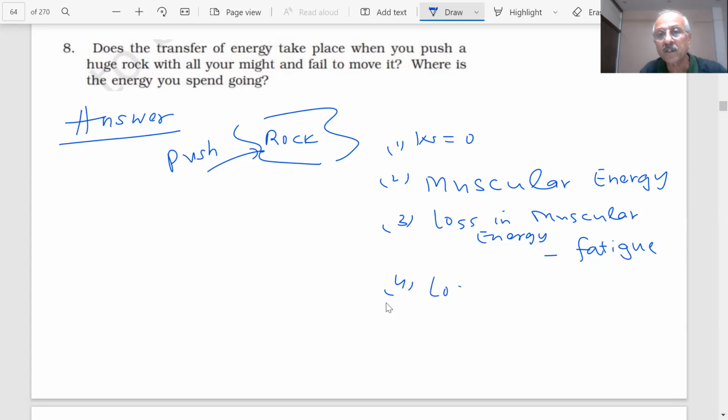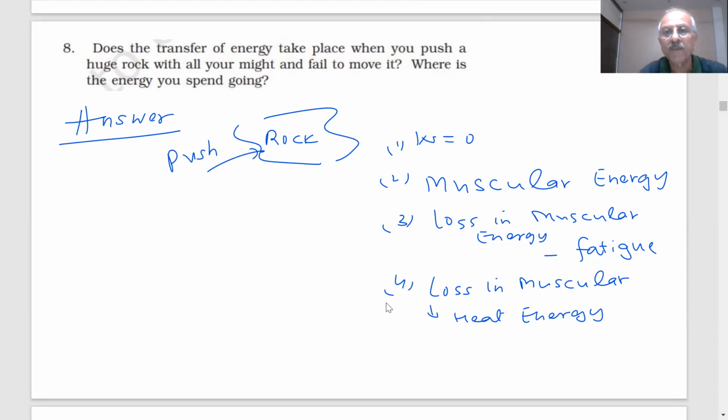So your loss in muscular energy will get converted into heat energy. You will heat up the rock, but the rock is very huge, so the heat may not be perceivable to you. But energy transfer is taking place.